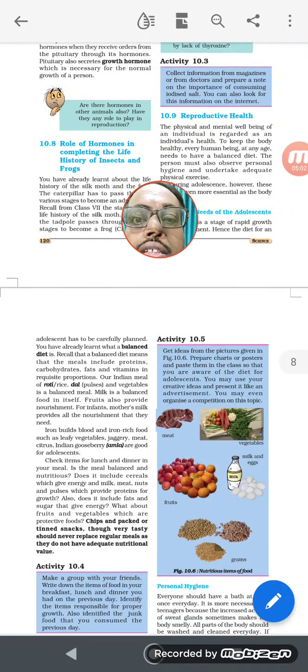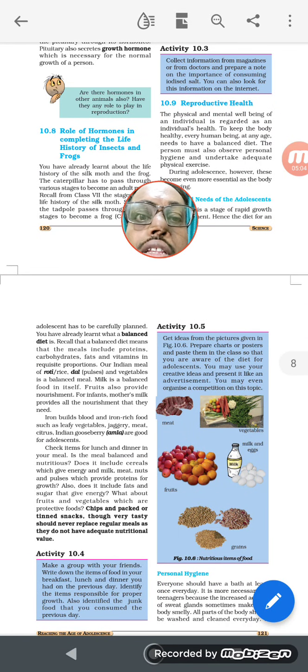And finally, nowadays a lot of issues are coming to reproductive health. So the food plays a major role, especially the adulteration in the food, which causes a lot of reproductive health issues. So the only thing we can do is eat a balanced diet.